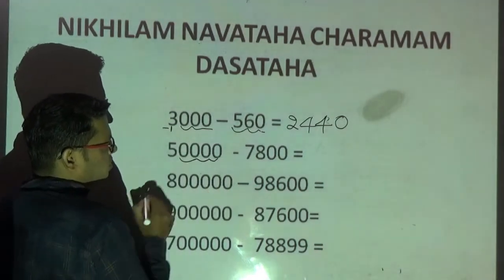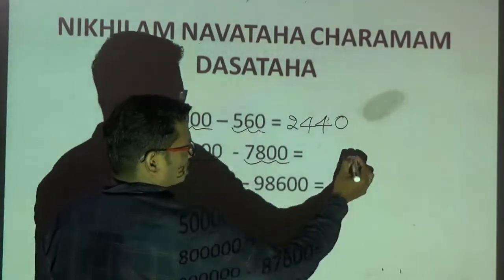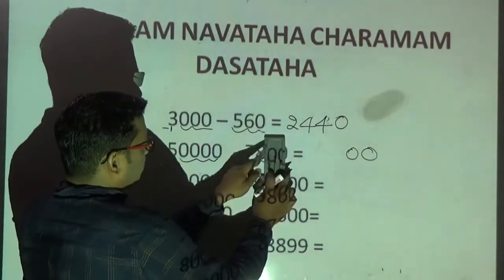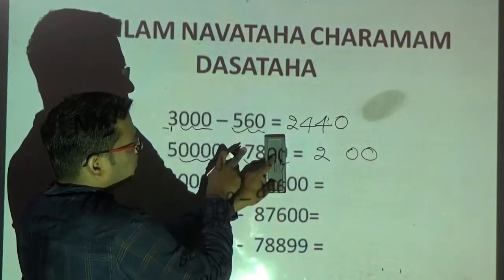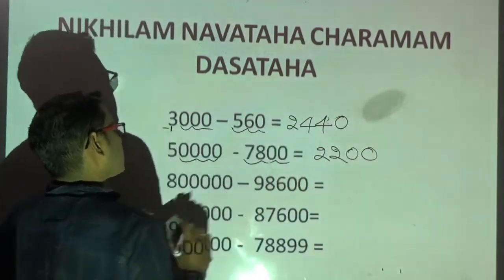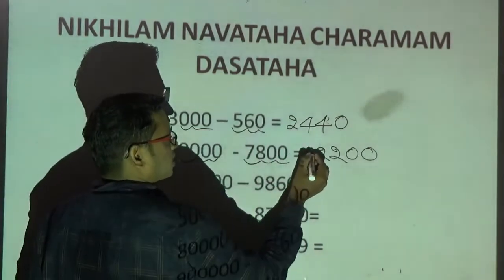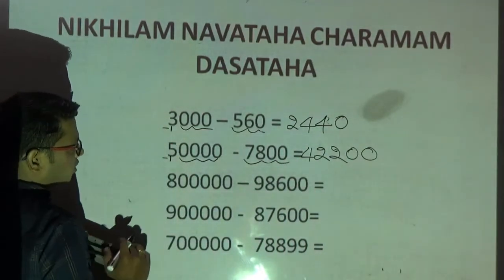I have how many zeros? 4 zeros. How many digits? 4 digits. Okay. First you write the zeros. Now 9 minus 7 is 2. Okay. All from 9, last from 10. 10 minus 8 is what? 2. Now what am I having here? 5. Therefore 5 minus 1 is 4. The answer for this question is 42,200. Okay, we'll go for the next question.